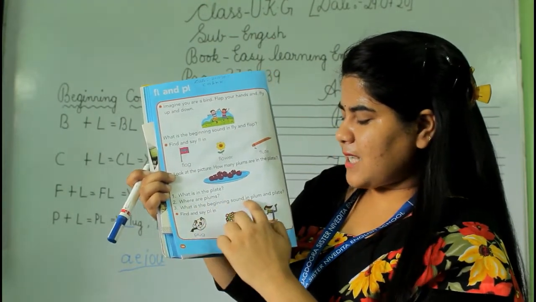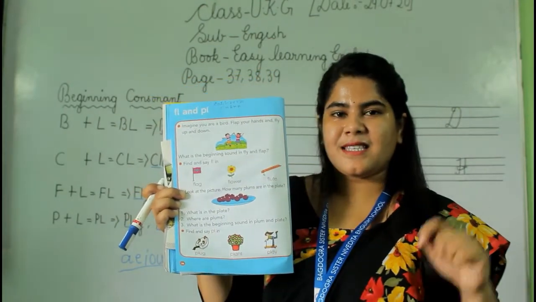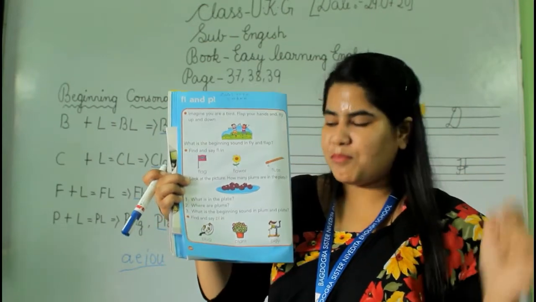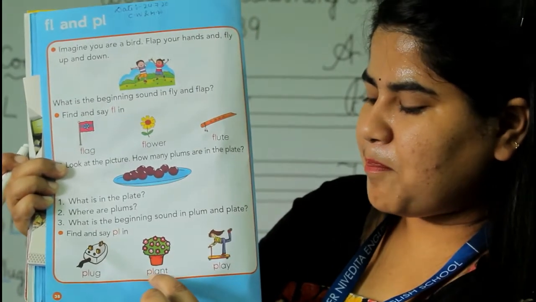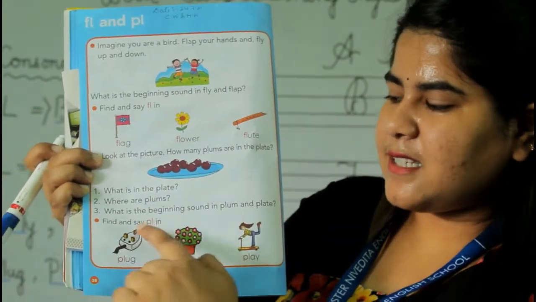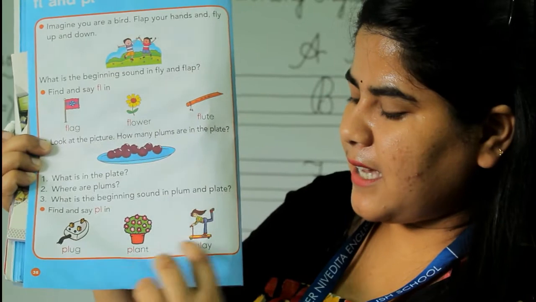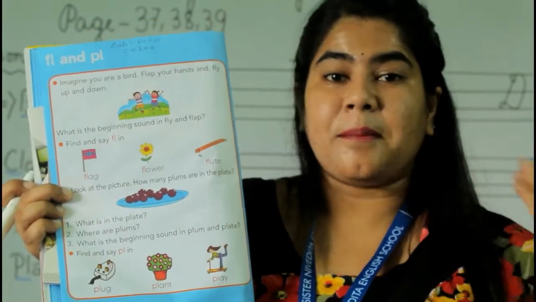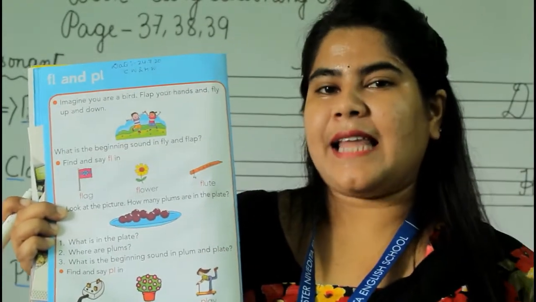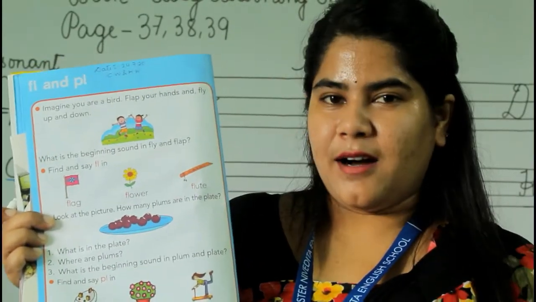What is the beginning sound in plum and plate? That is pl, okay, PL. Find and say PL in plug, plant, play. As it is written, find out. So these are the answers. In each word, the beginning consonant is PL, that means pl, plug.